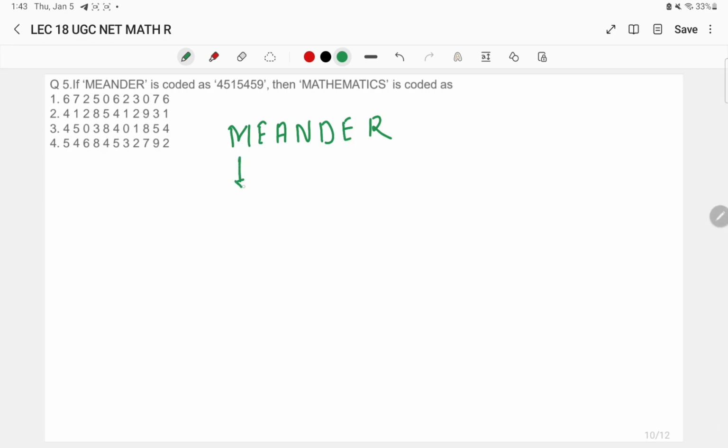Okay, so 4 code has been used for M, for E they have used 5, for A they have used 1, for N they have used again 5, for D they have used 4, again 5 and 9. So what is the logic behind this particular code? Okay, if we start writing the alphabetical series, we'll try to understand what the importance of the alphabetical series is in the topic named number series or alphabetical series, as well as in coding and decoding.